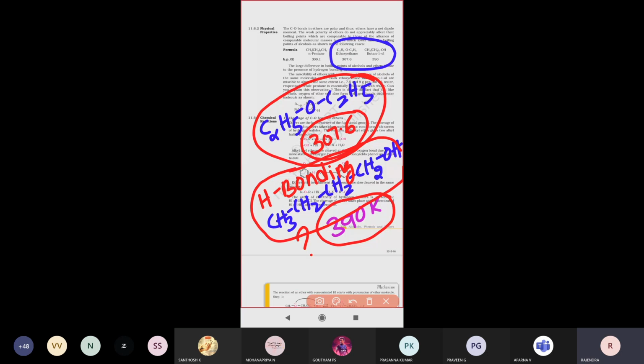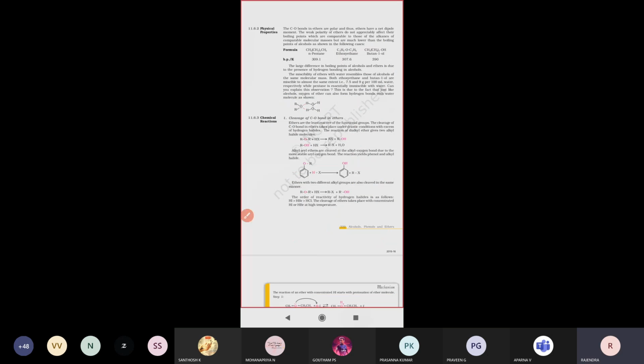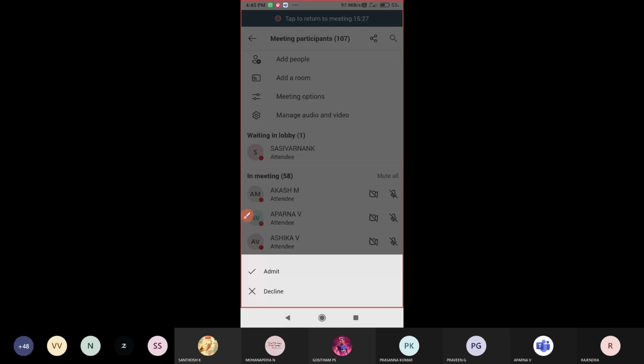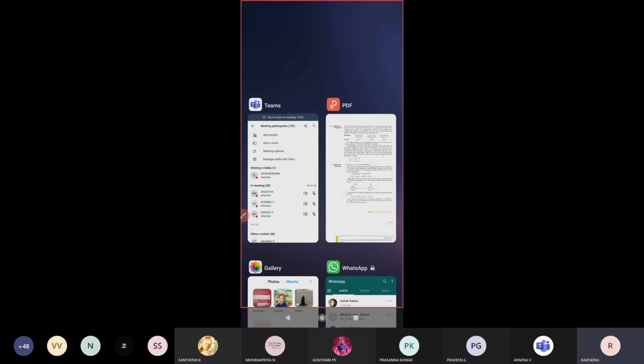So let us see the explanation part once, what is given. Physical properties, first one. The C-O bonds in ethers are polar and thus ethers have a net dipole moment. The weak polarity of ethers does not appreciably affect their boiling points, which are comparable to those of alkanes of comparable molecular masses, but are much lower than boiling points of alcohols, as shown in the following cases.